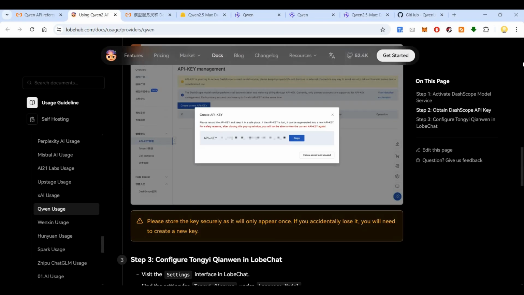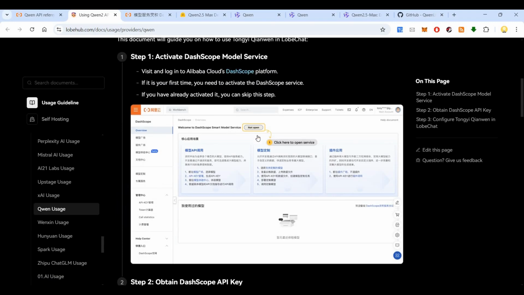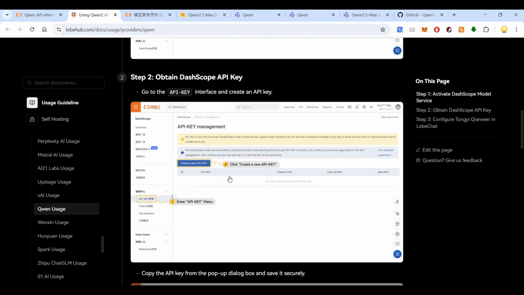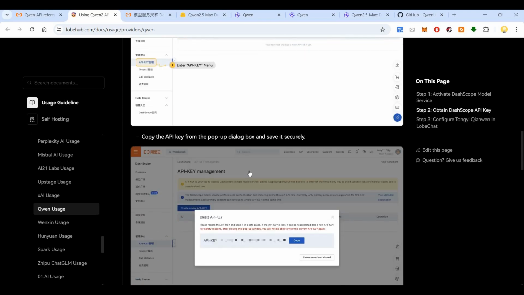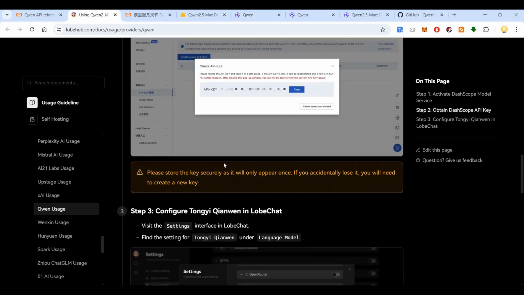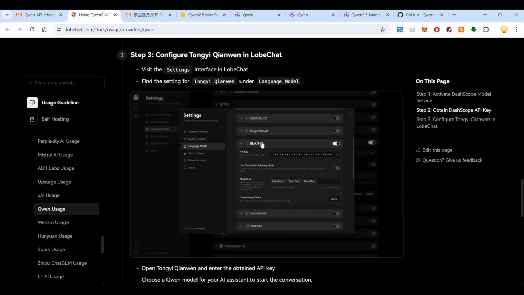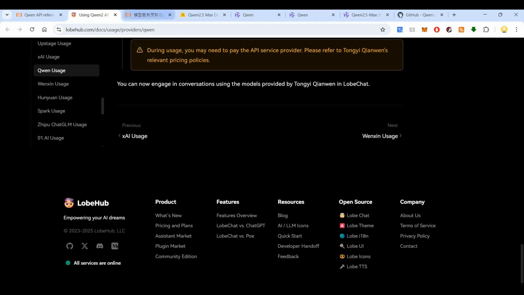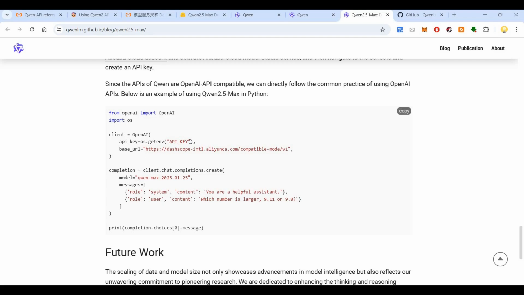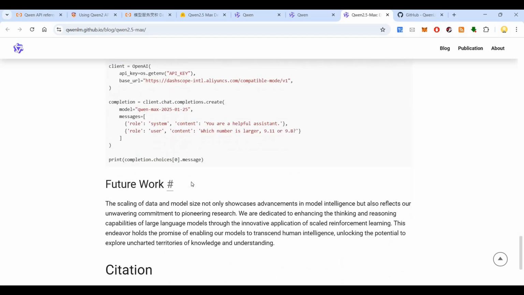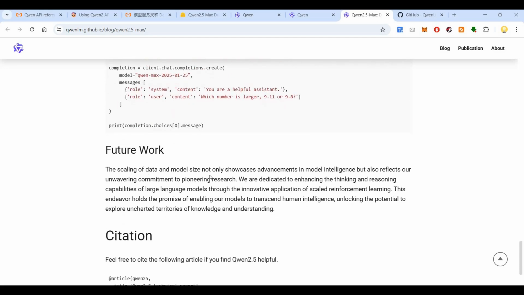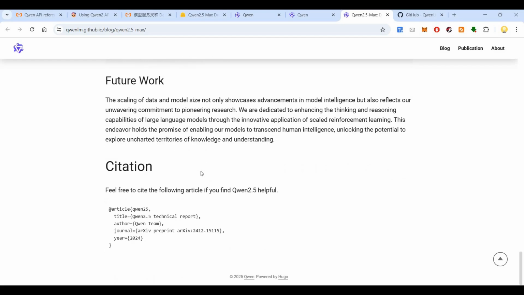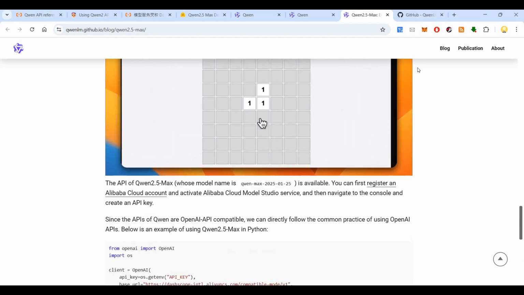You can see the documentation also for how it is done. You go here, you sign up, you verify it, then you have API key management, then you create a new API key. That API key will be visible for some time. You can copy it, then you can configure it in LobeChat, or you could use it directly in Python. Here you replace that with your API key, then you can pretty much use it similar to how you use it in OpenAI. The scaling of data and model size not only showcases advancements in model intelligence, but also reflects the unwavering commitment to pioneering research.